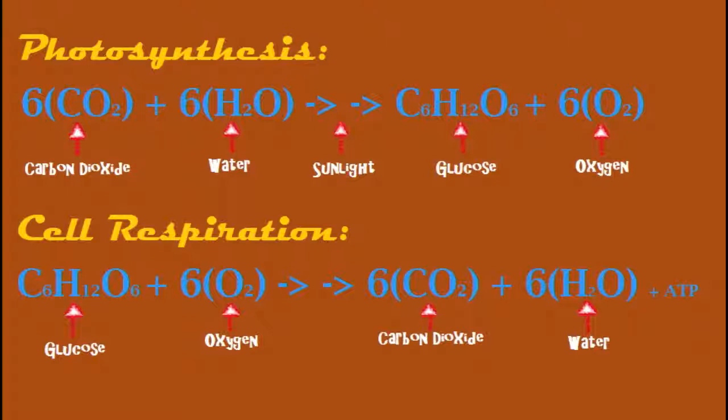And all this is sped up by sunlight, which acts as a catalyst. Next, we have cell respiration. C6H12O6, glucose, plus 6 O2, oxygen, yields 6 CO2, carbon dioxide, plus 6 H2O, water, plus ATP. These are the same formulas, just flipped.